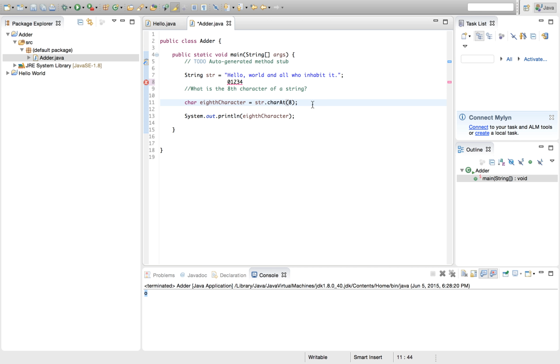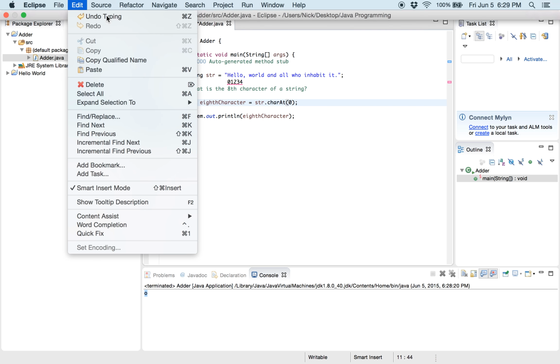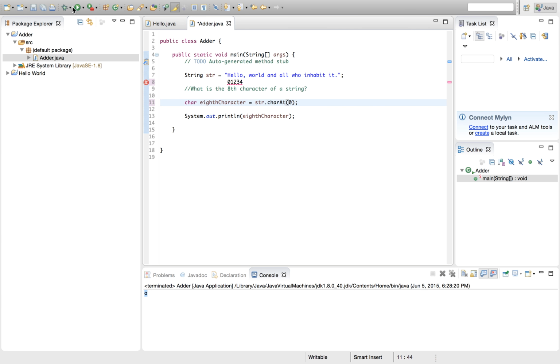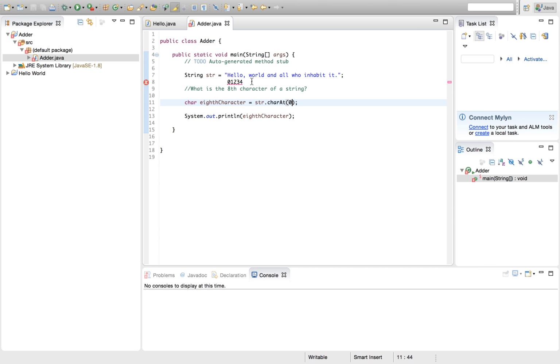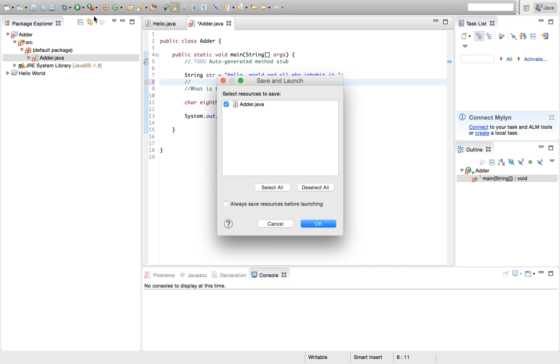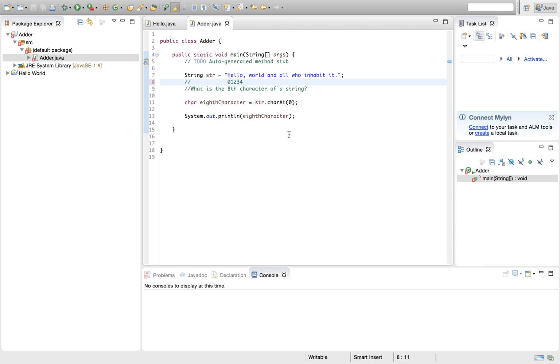So just to show you that I'm not crazy, let's put in 0 and see if we get an H. What did I? Oh, that's not allowed. You can't just have numbers there for no reason. All right. And we got an H, which is exactly what we wanted.